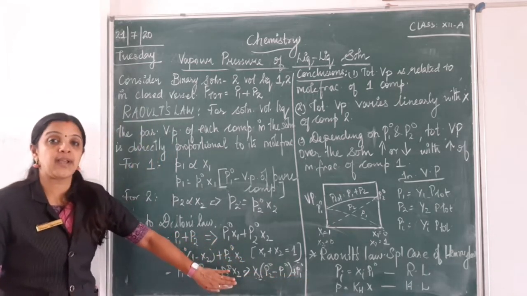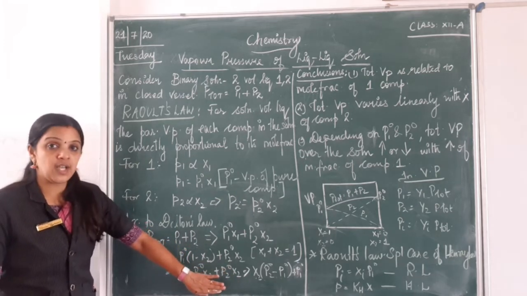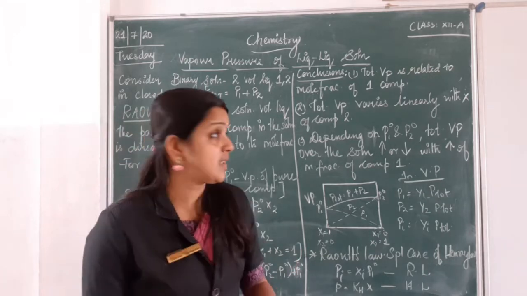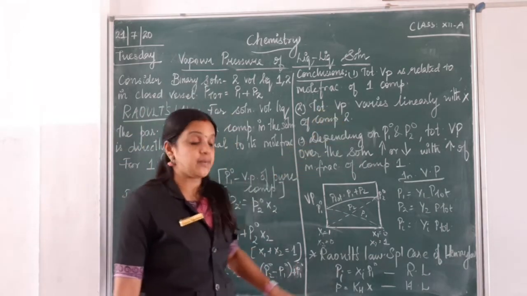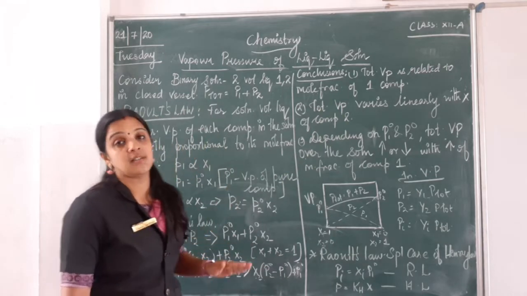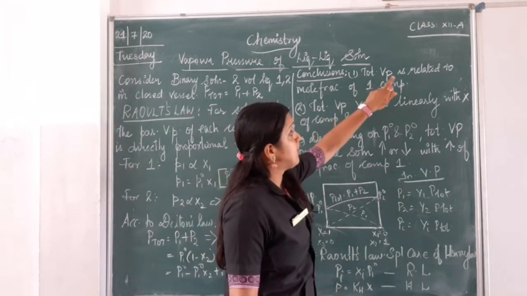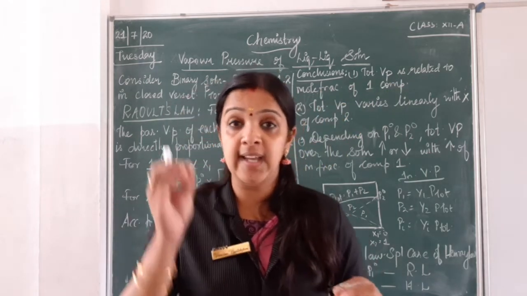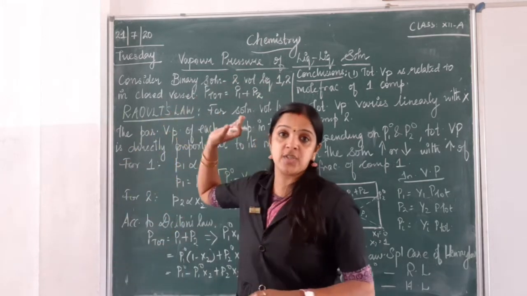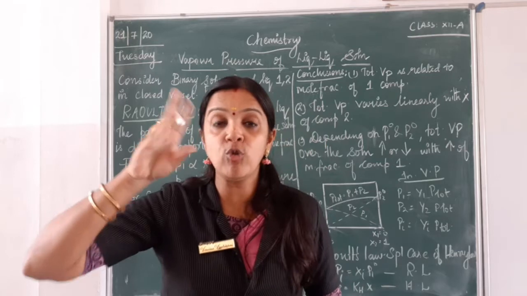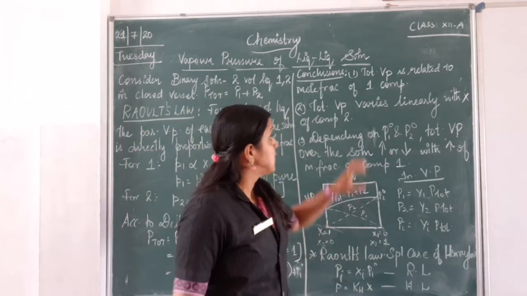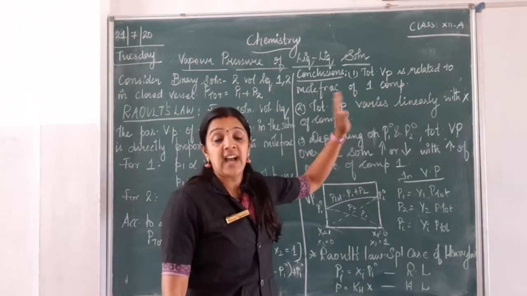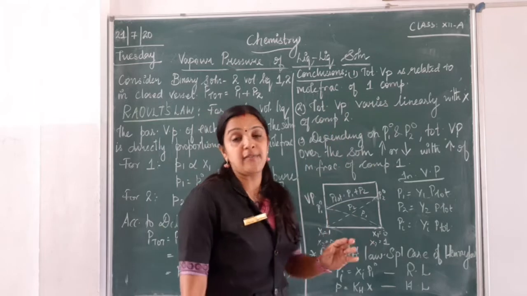So this was derived by the scientist Raoult. Now after deriving this, he came to a conclusion. What was the conclusion? There are three conclusions derived from this equation. The first conclusion was the total vapor pressure is related to the mole fraction of one component. Now what does it mean? I have already told you this is a binary solution. In the binary solution, we know there are two components primarily present. So if I know the mole fraction of one component, I can definitely calculate the total vapor pressure.